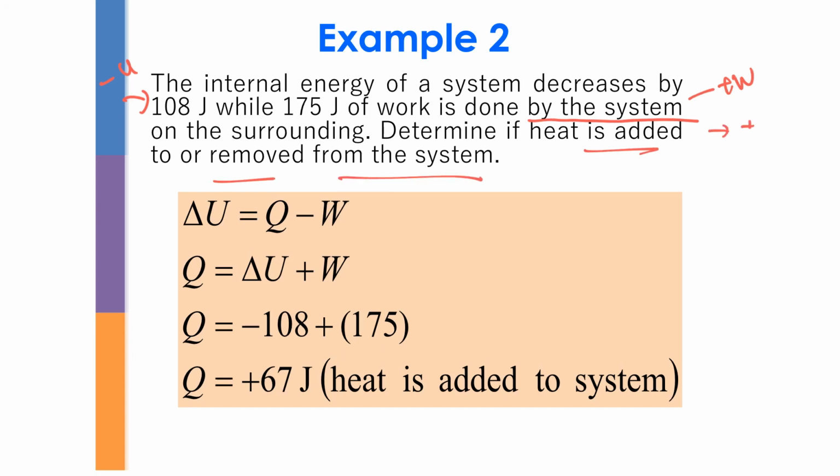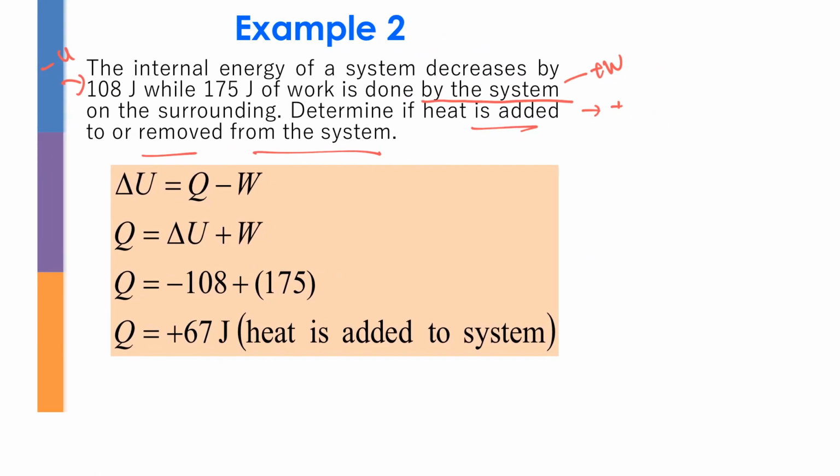If you get negative, it means that it's removed from the system. So you're going to use the same formula, change of U equals Q minus W. Please make sure that when you do your working steps, you write the formula, because if your answer is wrong, there may be some marks given for the formula.